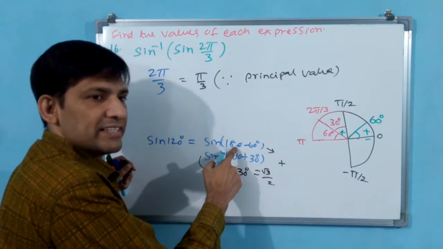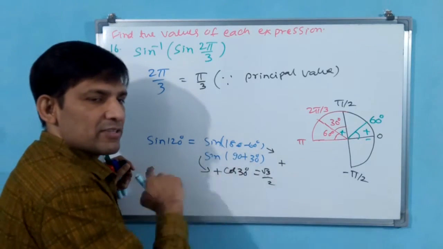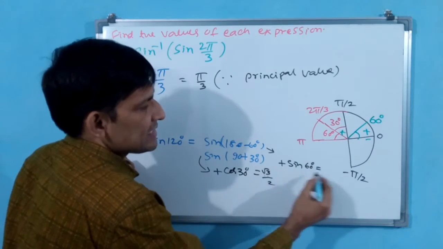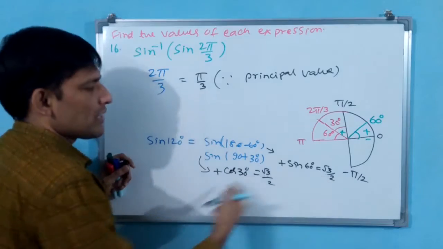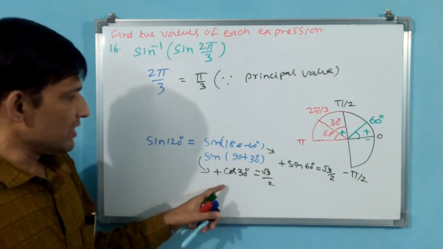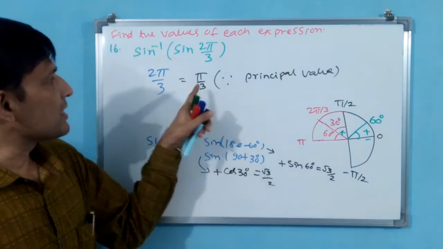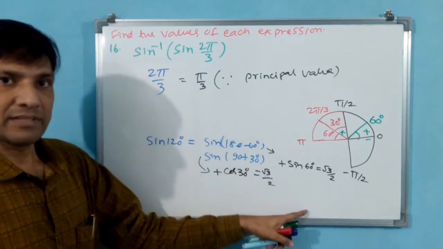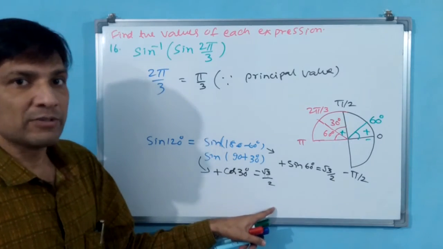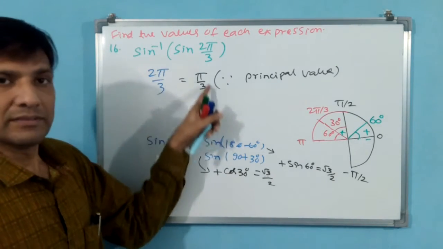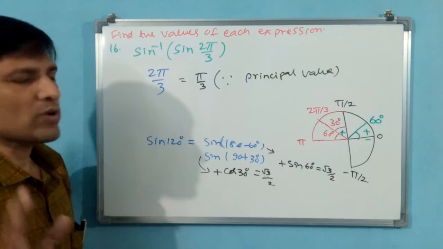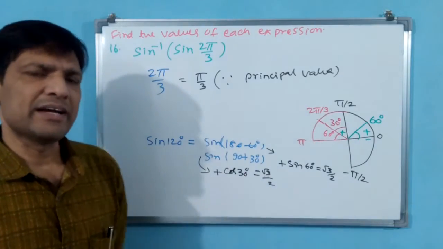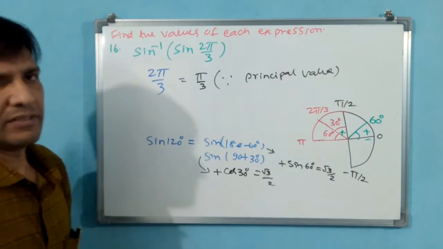But because 180 is there, horizontal angle means sine will become sine only. Then sine 60 degree, sine 60 degree also root 3 by 2. See, both are equal. See, this value has come or not. Only 60 degree angles come, pi by 3, for sine. But here you don't write the value, you have to write the angle only. Like this you have to understand the concepts. Nothing else. Once you are accustomed to this circle diagram, any angle you can write without mistake. That's what I want to say.